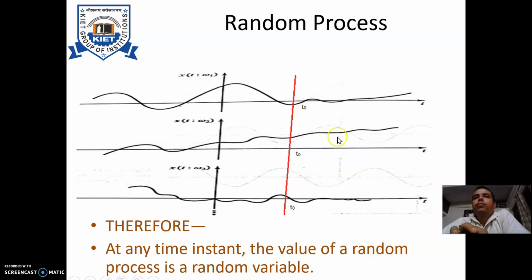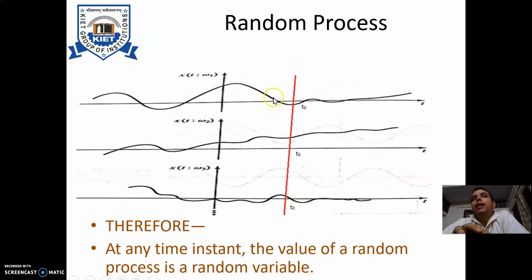Again, functional forms of signals are given over there, but at instant t0 I am taking the value of each signal. So at t0, this x(t, omega 1) is having a certain value over here. At x(t, omega 2), which I am again measuring at t0, it is having some value over here. And x(t, omega 3), I am again checking at t0, it is showing some value over here. So what we will observe? We will observe a set of numbers corresponding to this t0. So that will give me a random variable.